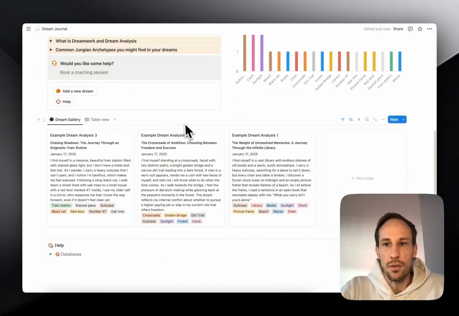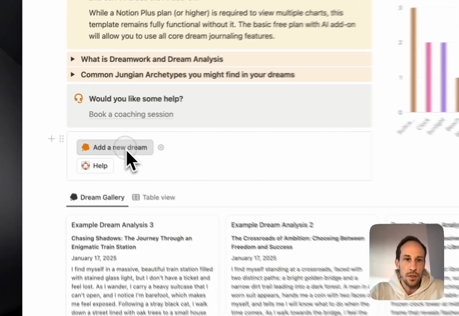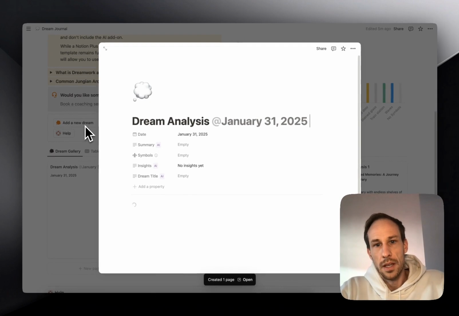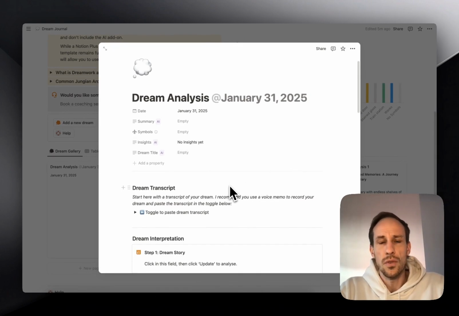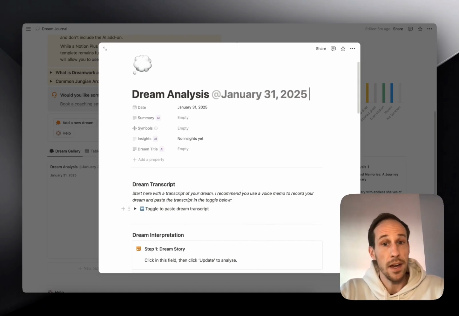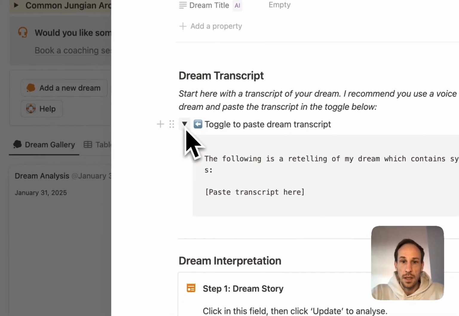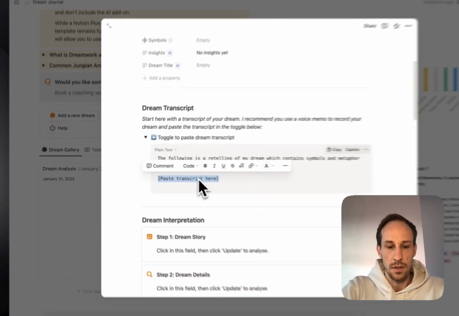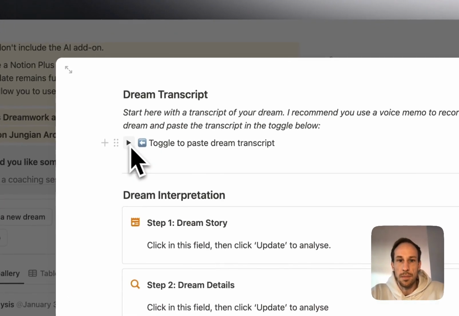I want to show you how you record a dream yourself. Head over to the Add a New Dream button, where you can then fill in your dream. What I tend to do is use the voice memo app on my iPhone to talk about my dream right after waking up. It automatically transcribes, and I take the transcript and work with that here. Press the toggle button, and this is where you want to paste the transcript. Just replace this with the transcript of the dream. We can then close that back up.